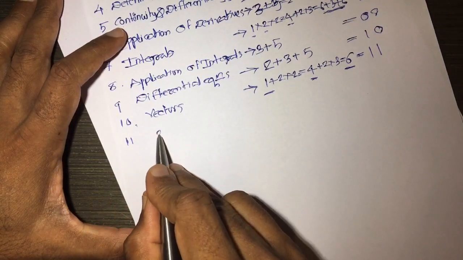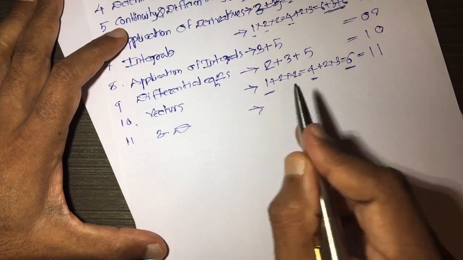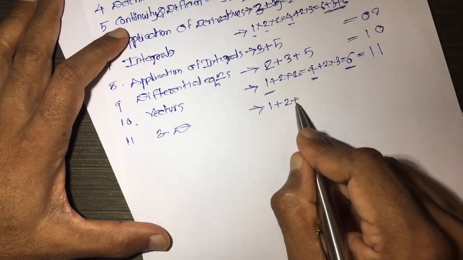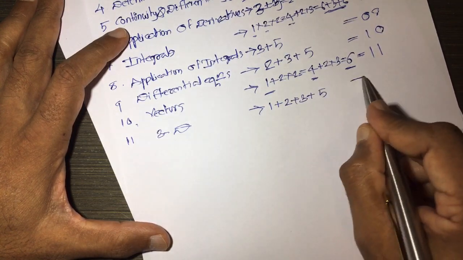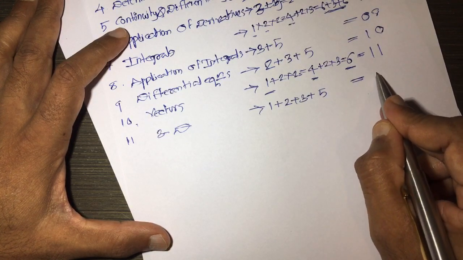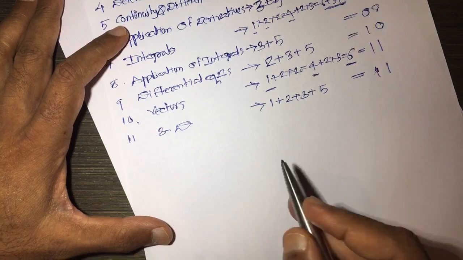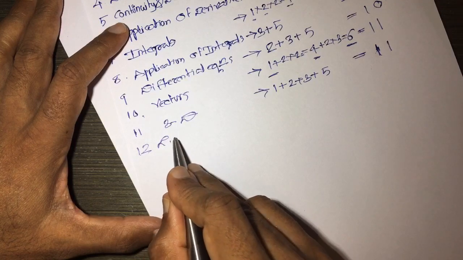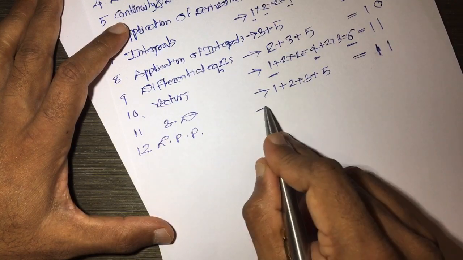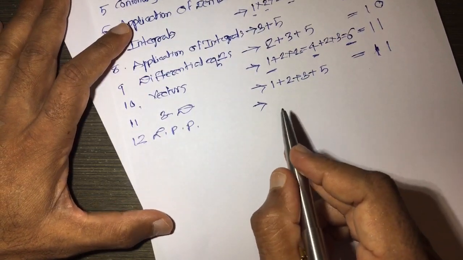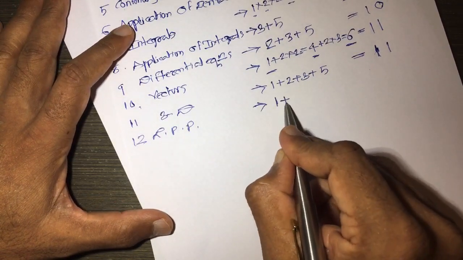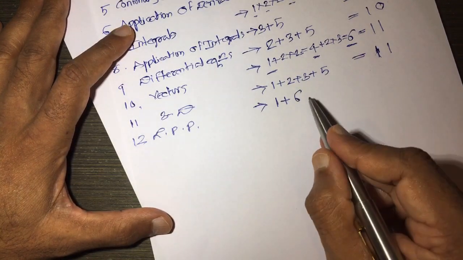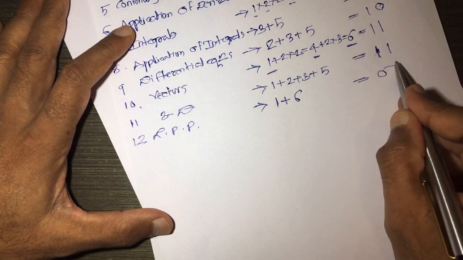After that, 11, 3-dimensional geometry, and here 1 question for 1 mark, 1 question for 2 marks, 1 question for 3 marks, 1 question for 5 marks, and totally it is 11. So, total weightage for this chapter is 11. 12th one, linear programming problem, which we call in brief as LPP, and the total weightage for this is 1 question for 1 mark and 1 question for 6 marks, which is in part E, no question in part B, C and D. So, the total is 7.